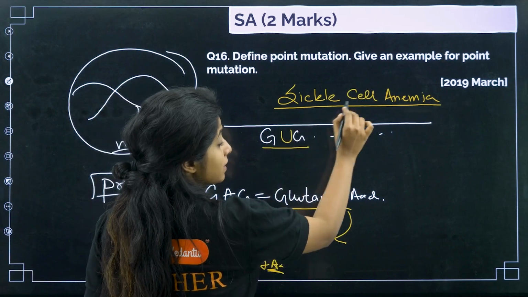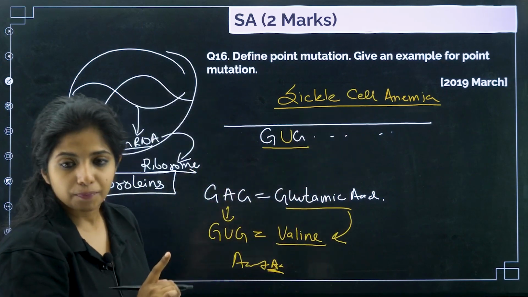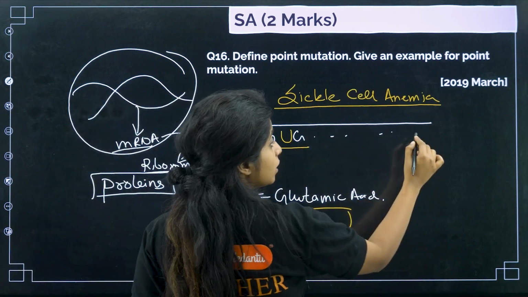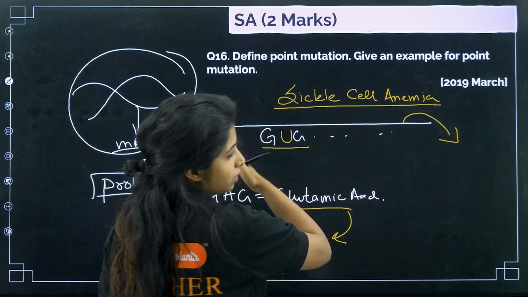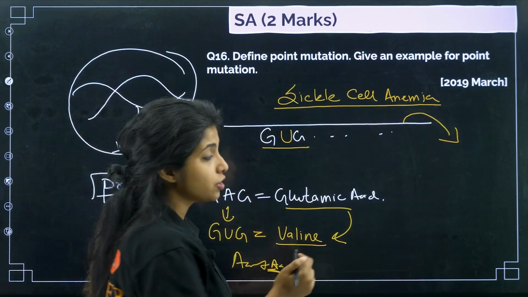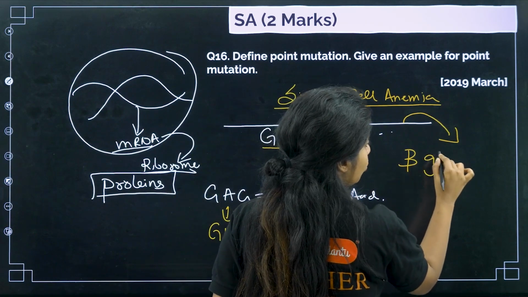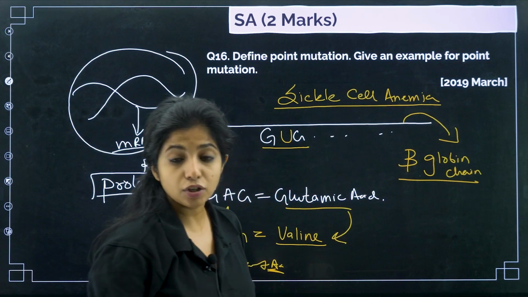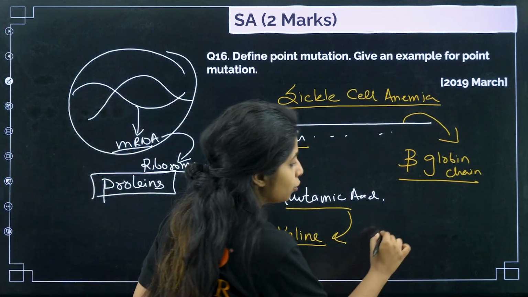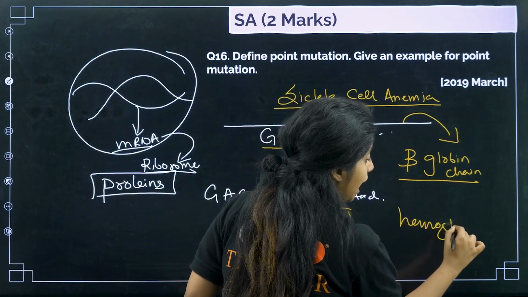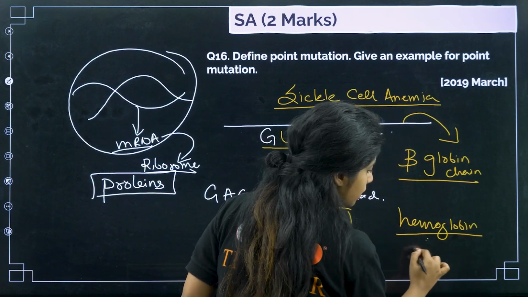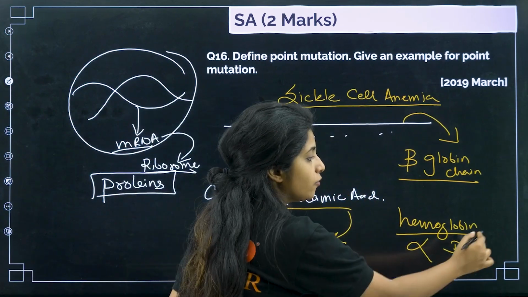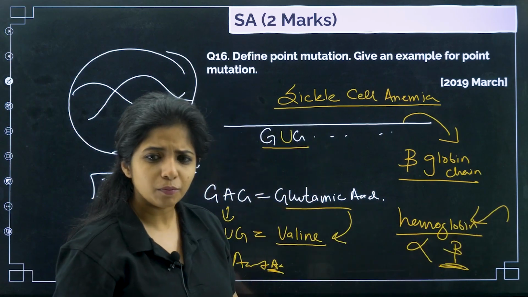So, sickle cell anemia is where this is being mutated such that now you have GUG, and this particular thing which was going to make a protein, what protein was it, children? Beta globin chain. It was the beta globin chain, and if you are aware, in the case of hemoglobin, we are actually wanting to make hemoglobin, and in hemoglobin you have two globin chains, one is alpha and the other one is beta. Now, if you are altering beta, then obviously do you think this hemoglobin will be a normal hemoglobin?